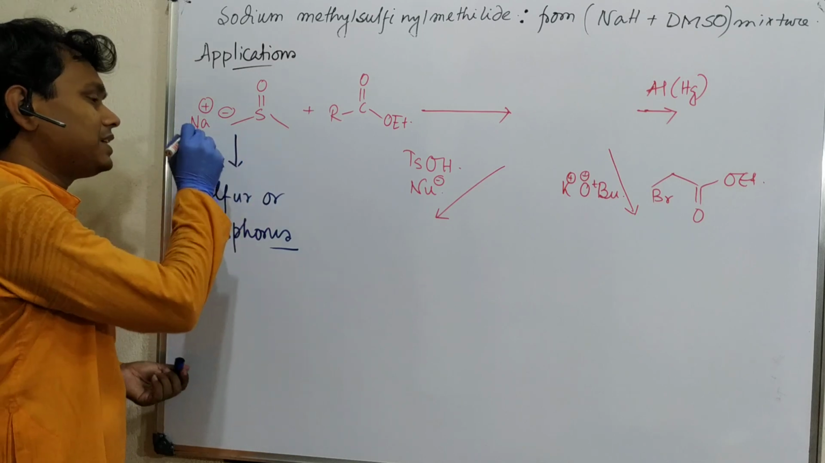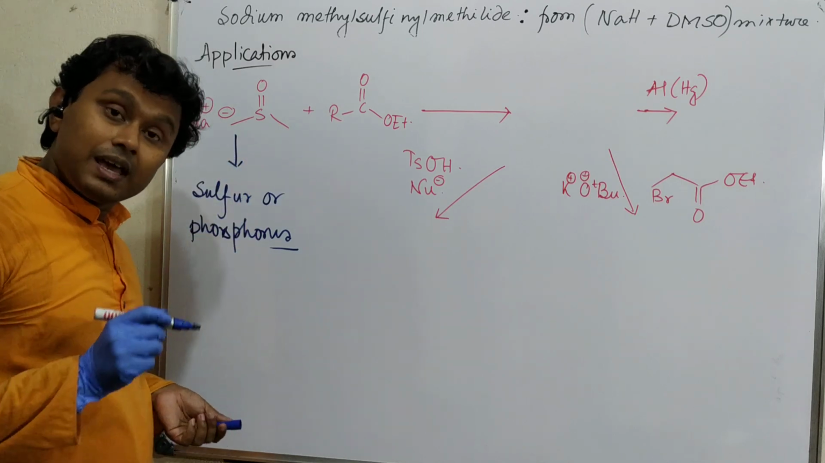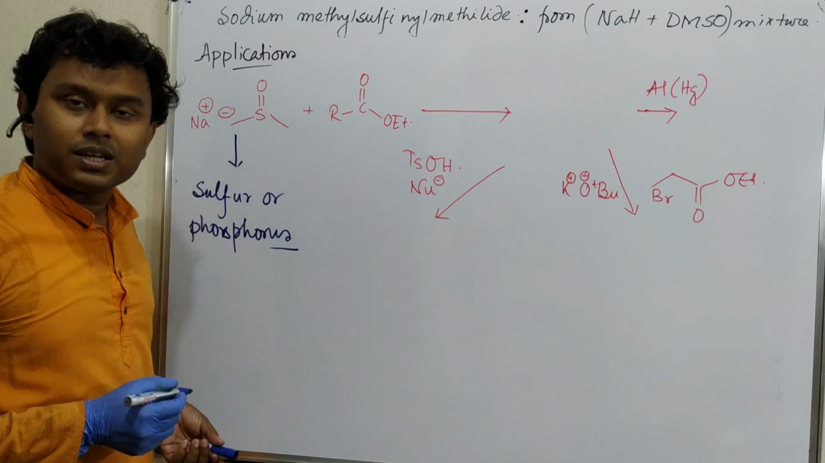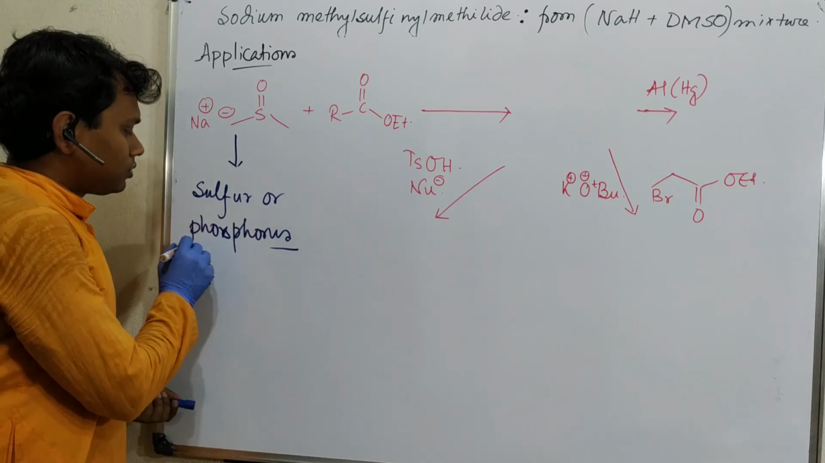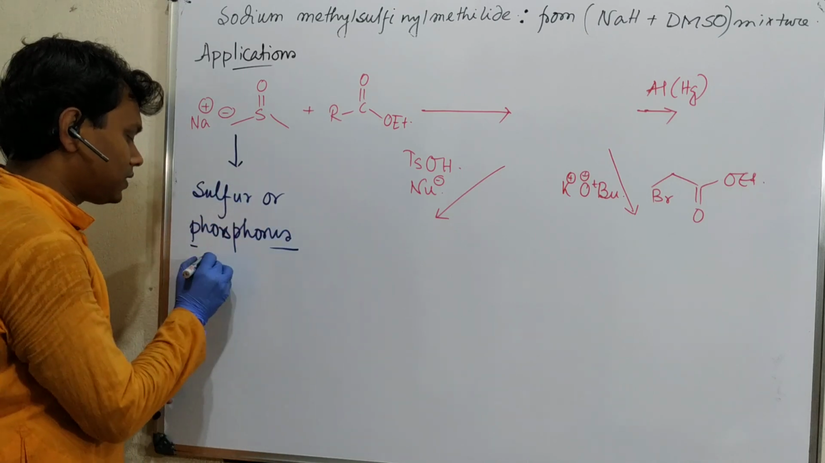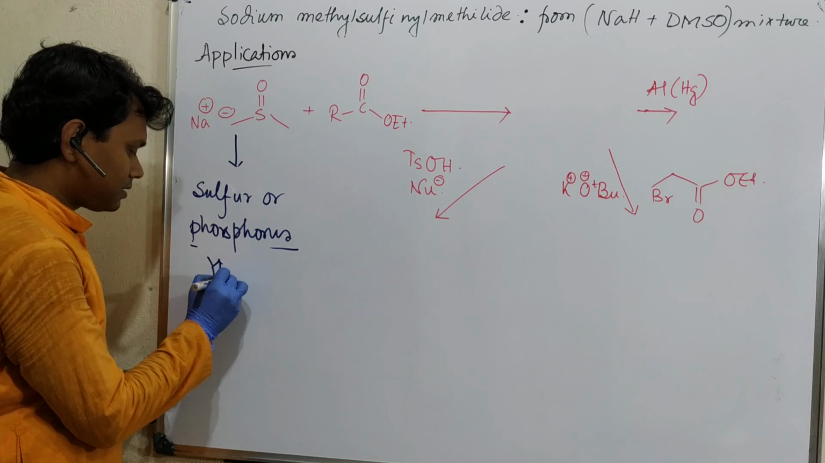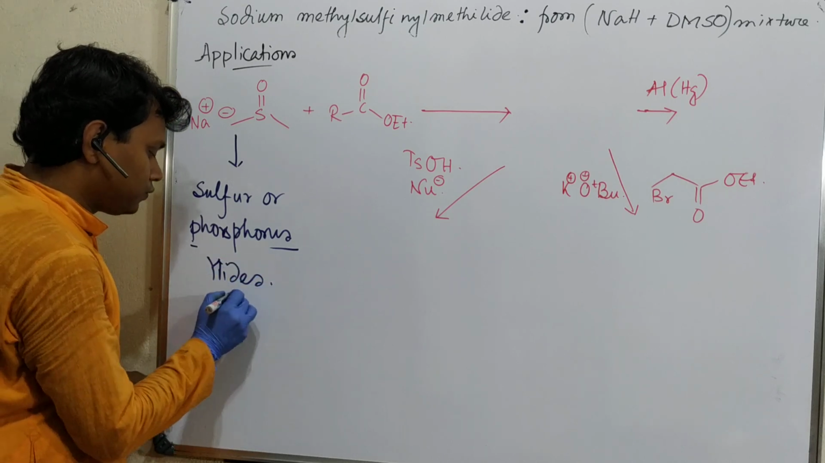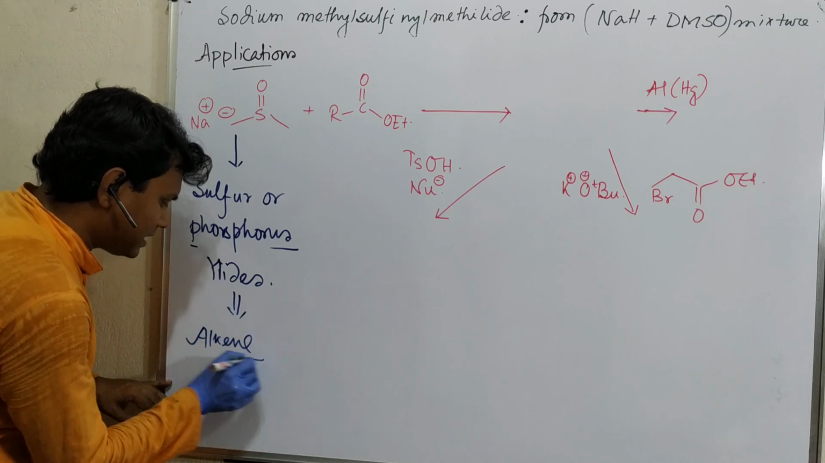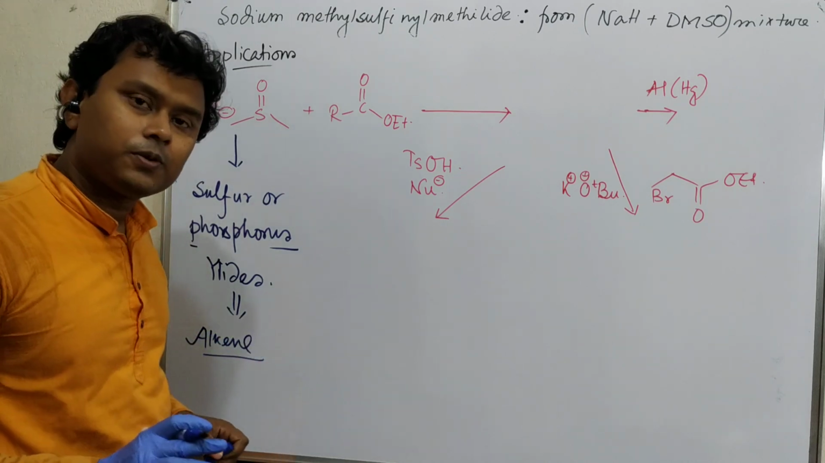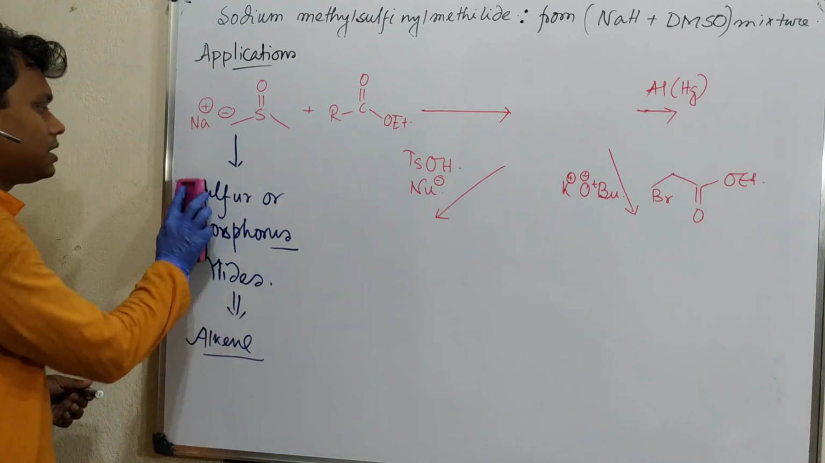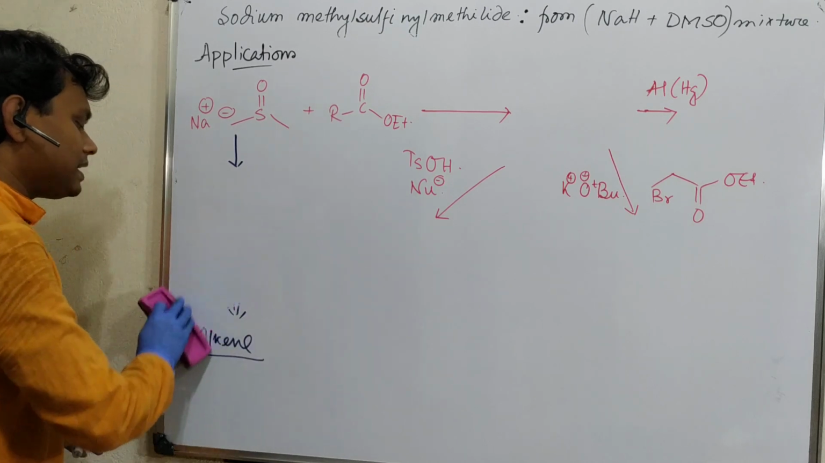There, sodium hydride and dimethyl sulfoxide are used as a base to deprotonate and prepare sulfur ylides. So this is the strategy to prepare sulfur or phosphorus ylides, which is useful for alkene preparation. That's a different thing, please visit that video. So this is one of the applications. As a base you can understand.